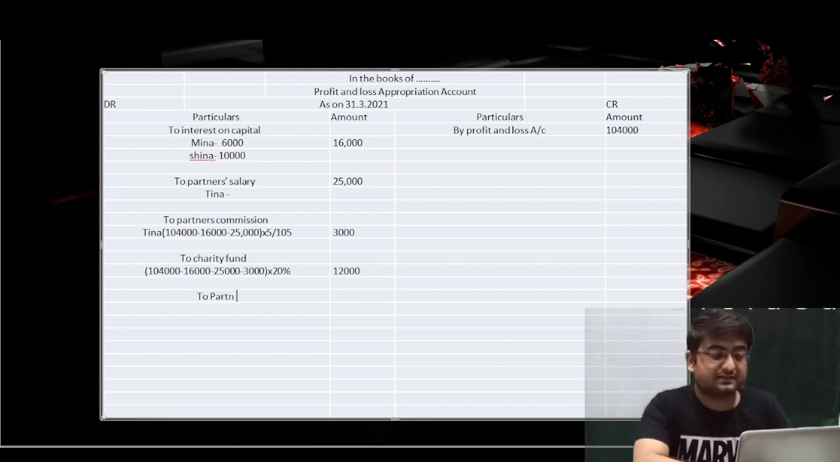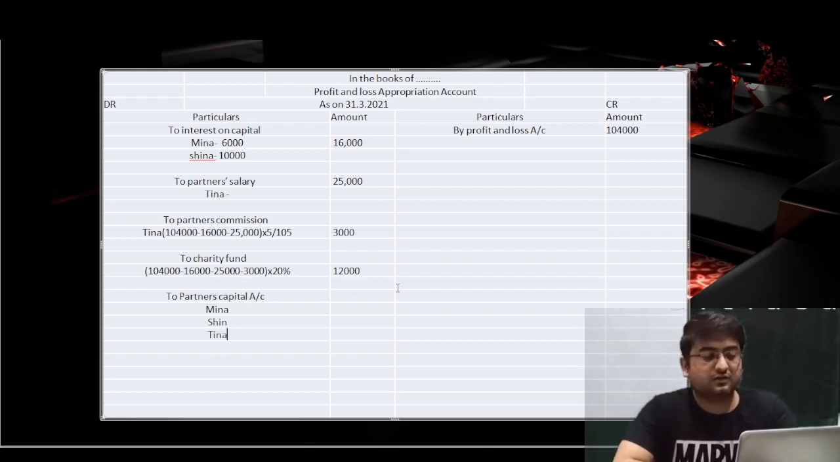The last entry will be the partners capital account, and we have three partners: Meena, Sheena, and Tina, for example. Now we will do the simple ledger balancing. On the credit side only one amount is there, so there is no need to add it. We'll get the sum as 1,04,000 only. Now use a calculator and tell me the sum of 16,000, 25,000, 3,000 and 12,000. Post the sum of the debit side in the chat option. Do it fast.